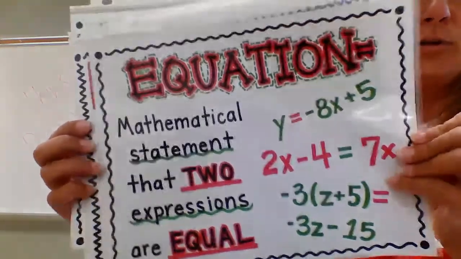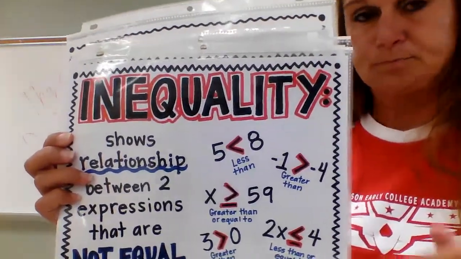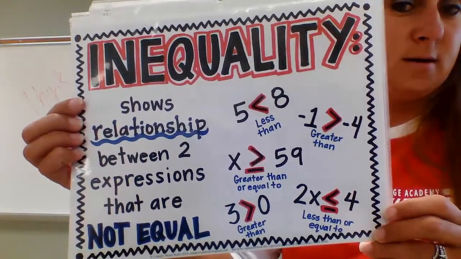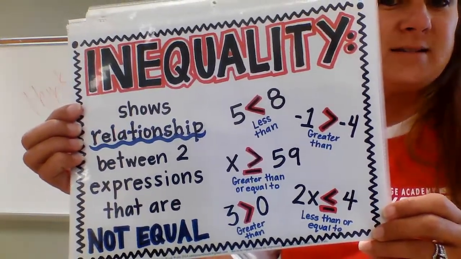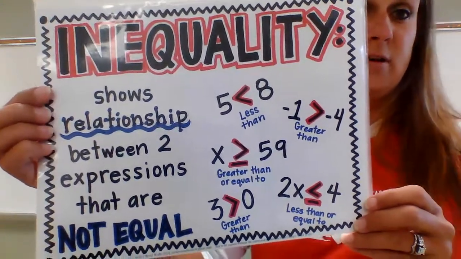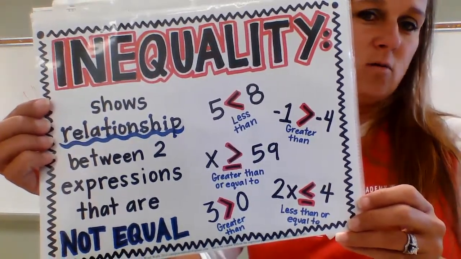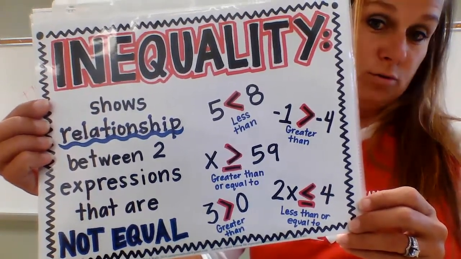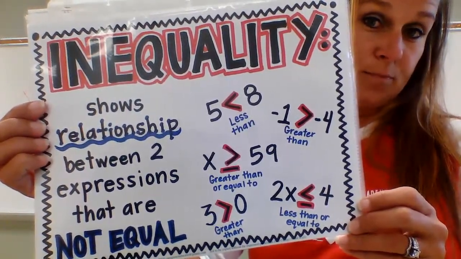And then similar to an equation is an inequality. An inequality again uses the expressions, but this time instead of having an equal sign, it's going to have an inequality sign. And the inequality signs are less than, greater than, less than or equal to, greater than or equal to.